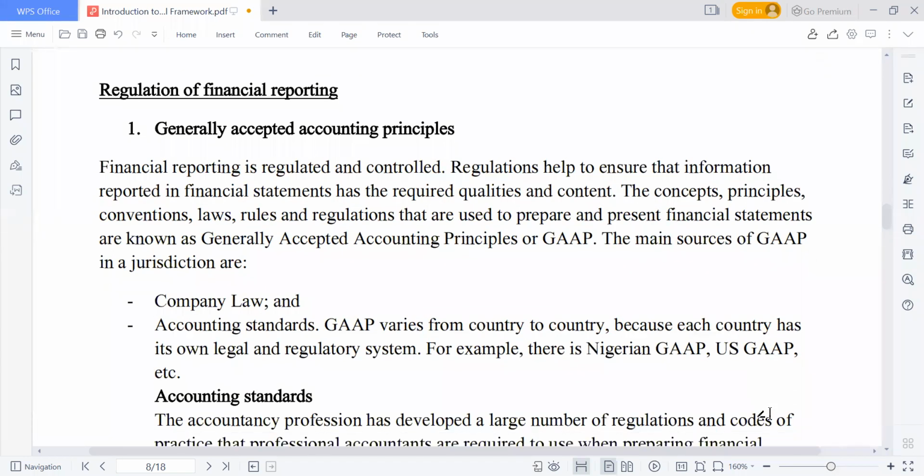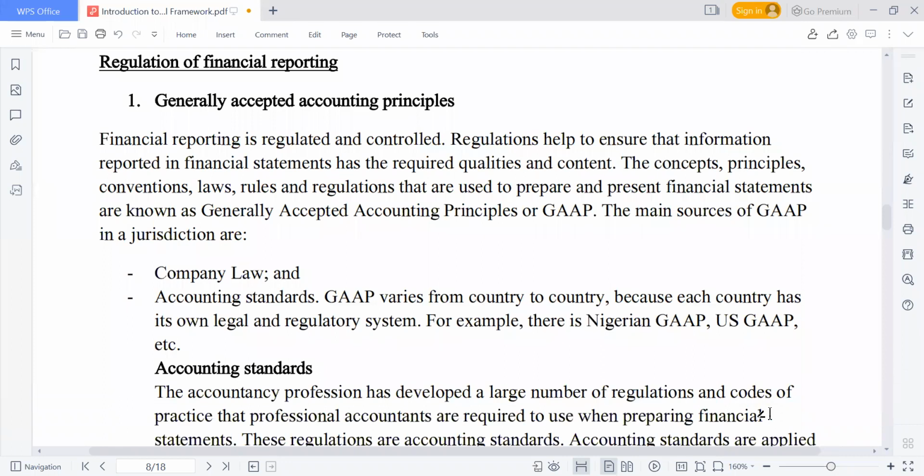Now let's talk briefly before we go. We have regulation in accounting. Because this is the first class, I don't want to take you too far, so I still have to be lenient. But what are the regulations in accounting? We have what we call GAAP, Generally Accepted Accounting Principles.